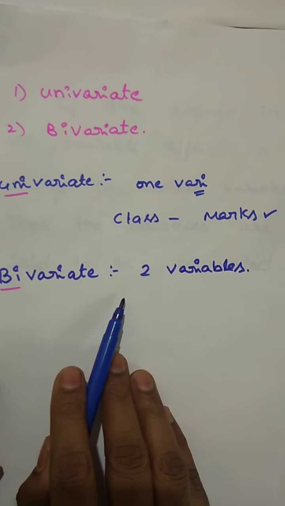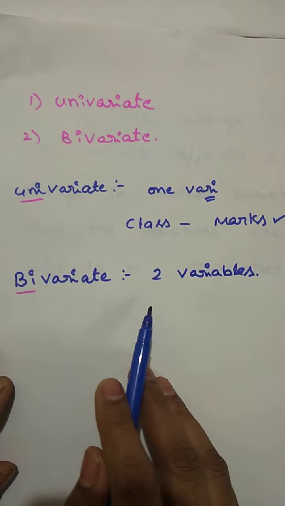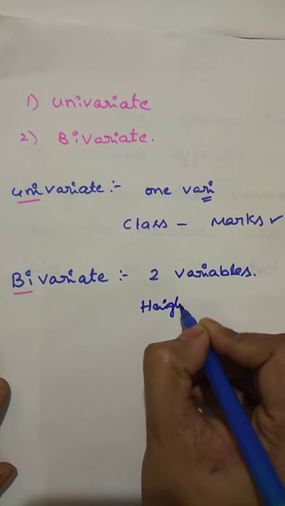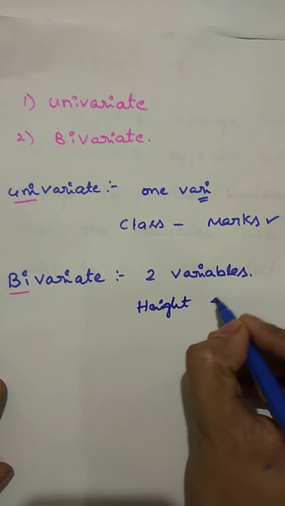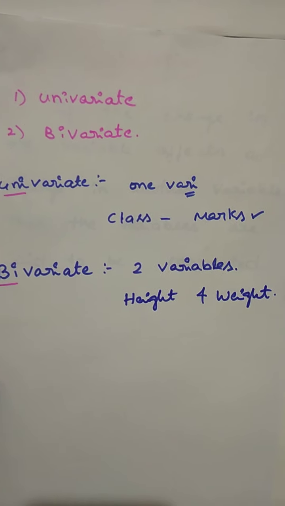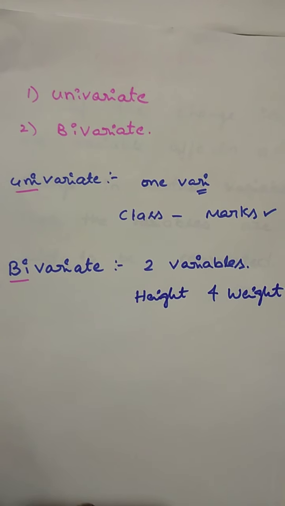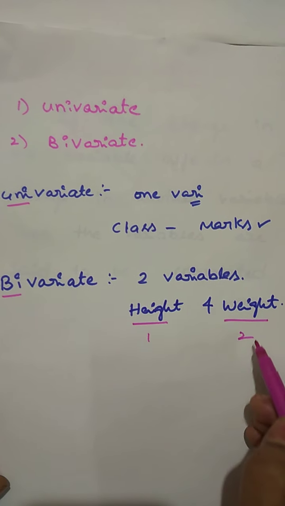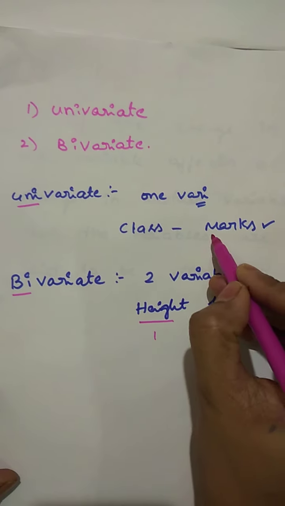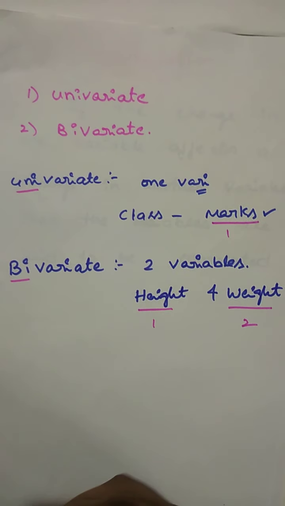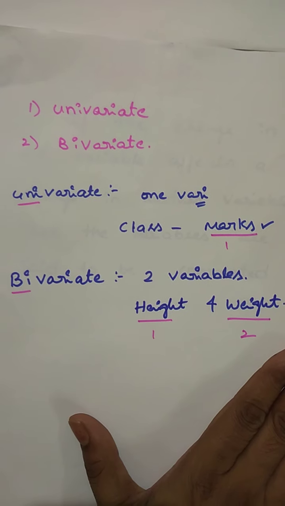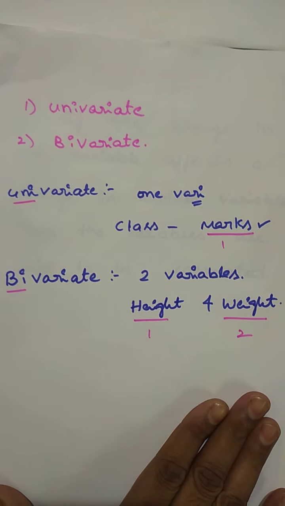Suppose in any class, if we want to find out the height and weight of students, then the distribution is called a bivariate distribution. Here we are considering two variables, and there we were considering one variable. So I have explained the definitions of univariate distribution and bivariate distribution.